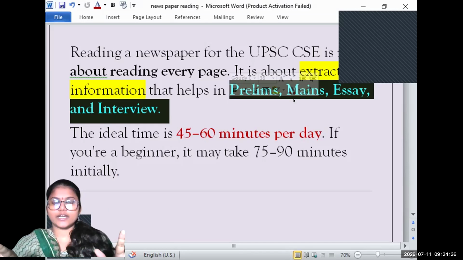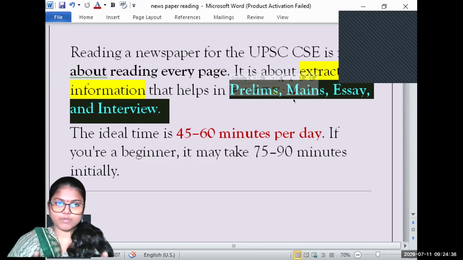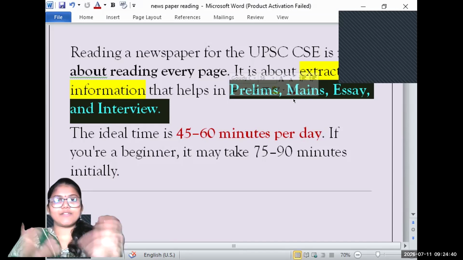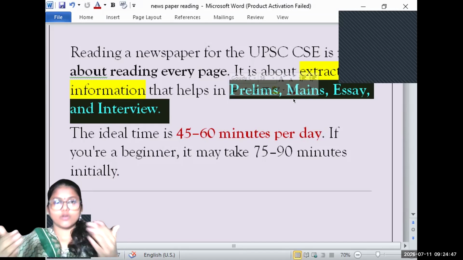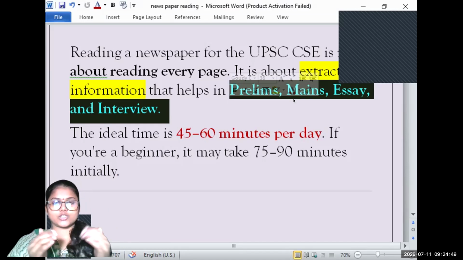I have not read today's newspaper. In front of you, I will open the newspaper and sort out the important topics in a few minutes, so that you learn how to classify the news articles relevant to the UPSC only, and exclude all the articles which are irrelevant for the preparation.